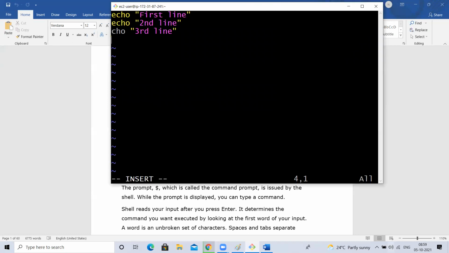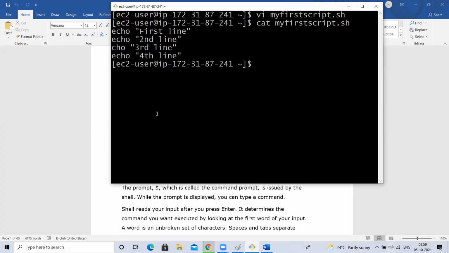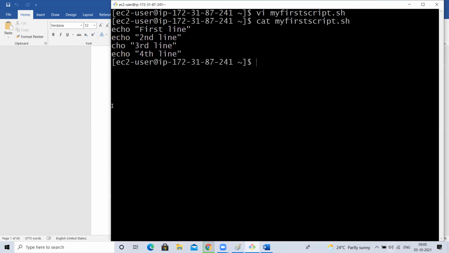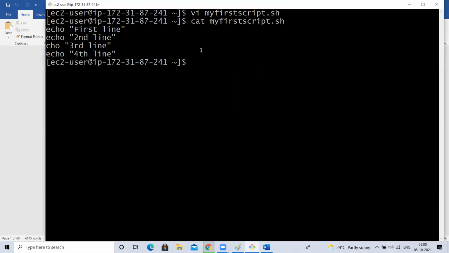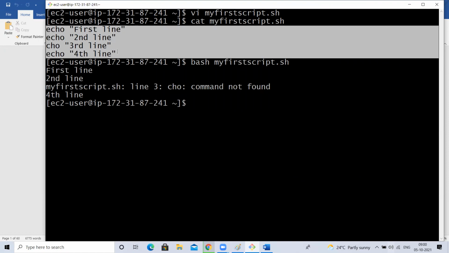Okay, so what I'm going to do is write the 4th line. Escape. I'm saving this. Cat. This is a file. I want to execute it. So what I'm going to do is, let me expand this. Bash, my first file. This one I'm executing. Type this. See, where is the error? This is my script. What is the line number where the error is?